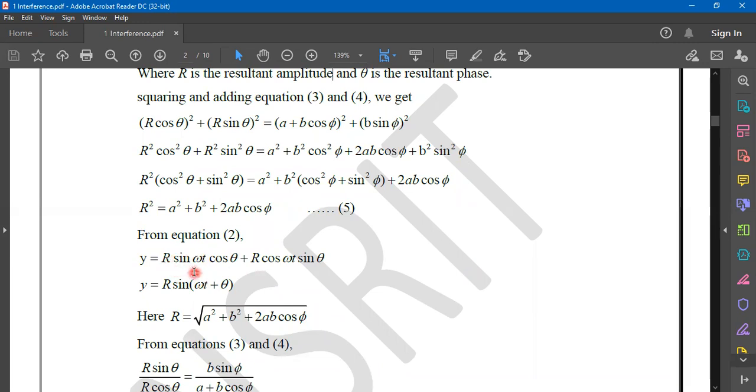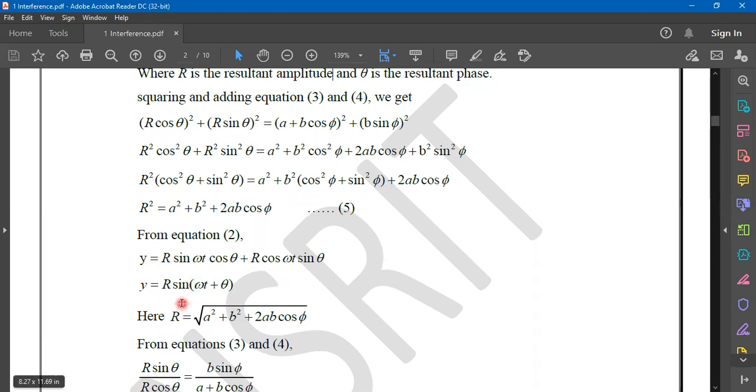The equation looks like sin a cos b plus cos a sin b, that means it is equal to sin of a plus b. So you can write this equation as sin of omega t plus theta. Is it clear? Yes, sir. Okay. Then y is equal to R sin omega t plus theta.